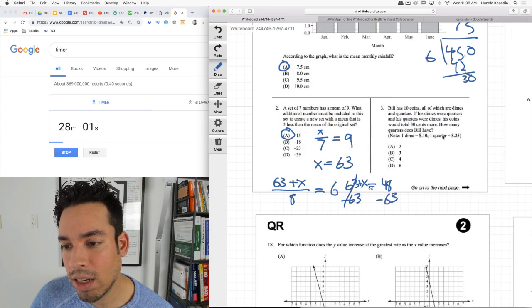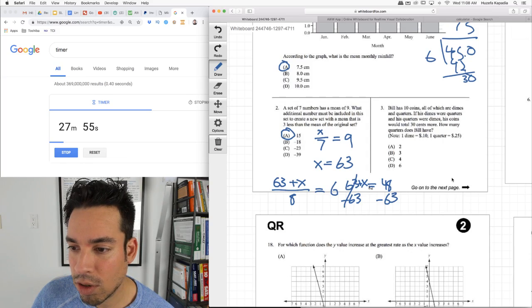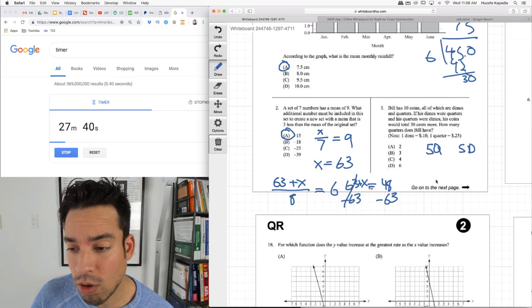Number 3. Bill has 10 coins, all of which are dimes and quarters. If his dimes were quarters and his quarters were dimes, his coins would total 30 cents more. How many quarters does he have? So he has 10 coins, he could have 5 quarters and 5 dimes. That's a possibility, something like this. Usually when we're talking about 30 cents, every time I shift one up and shift one down, I'm changing by 15 cents, because this would go up by 25 and down by 10.